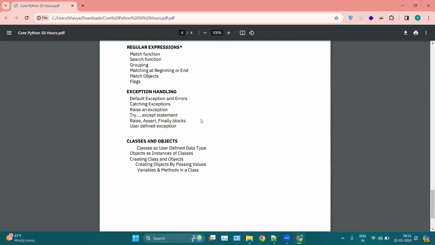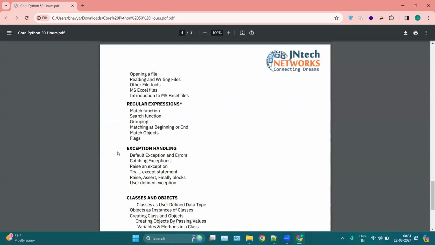Okay. Then we have exception handling. It is all about handling your errors in Python. Let's say you are creating an application for your user, and your Python program keeps on throwing different errors. How can you handle those errors? How, as a developer, can you handle those errors so that you can make the entire application user friendly? We will see how we can handle errors in Python, how we can create our own errors, and how we can treat errors.